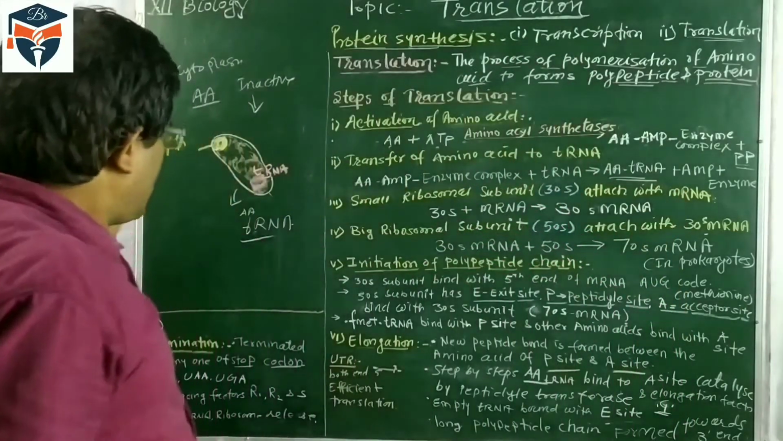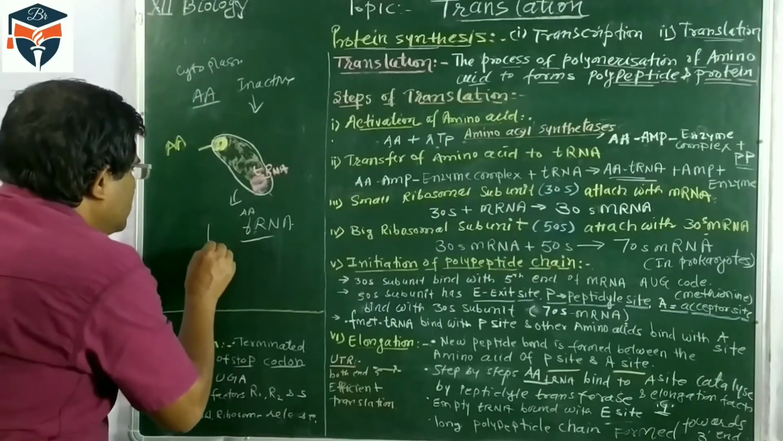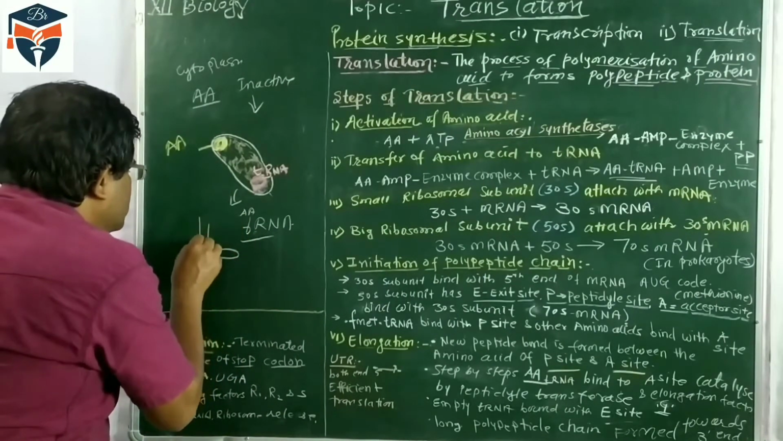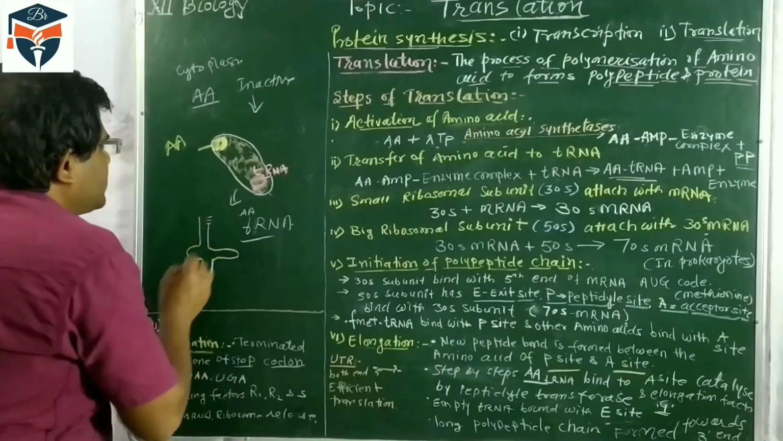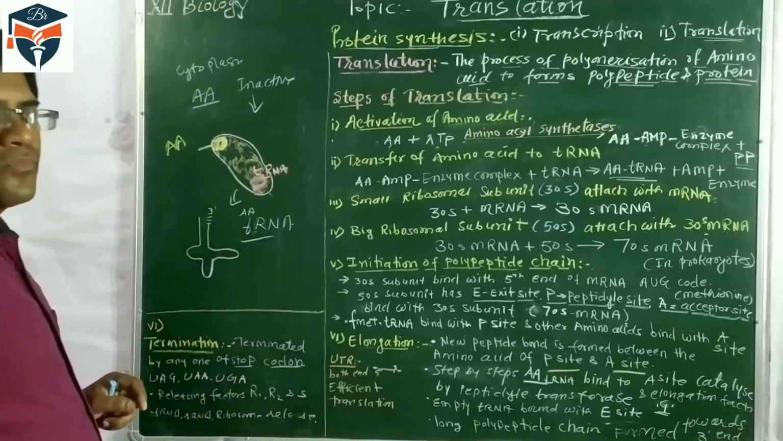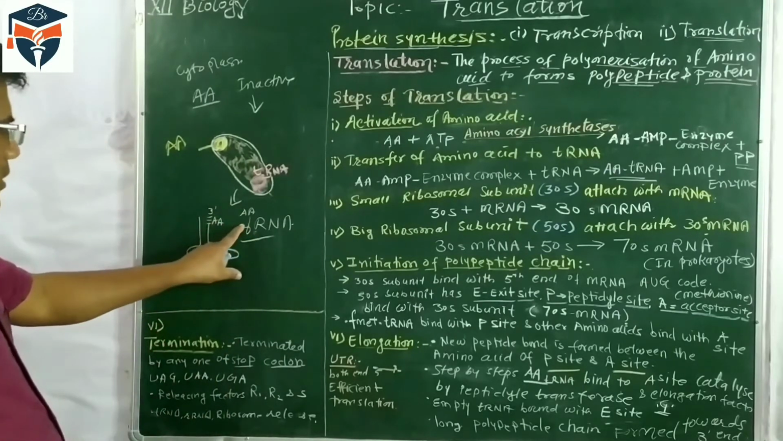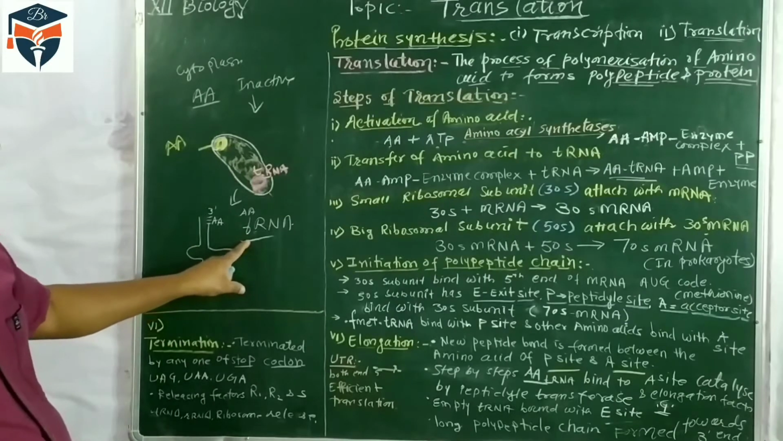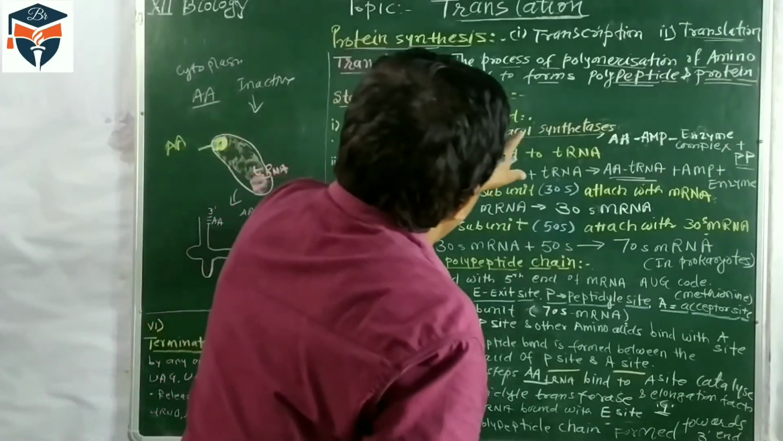It means the amino acid is combining with the tRNA. If you see the molecule of tRNA, this is the structure, and in this molecule of tRNA, here is the CCA site, this is the third part. In this site, the amino acid is combined. So the amino acid is attached to the tRNA with the help of amino acid synthetase.